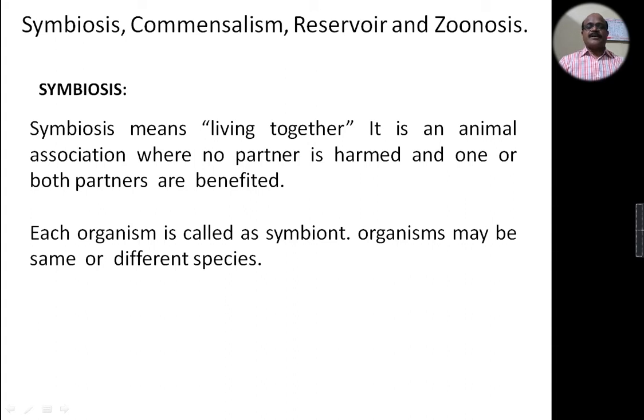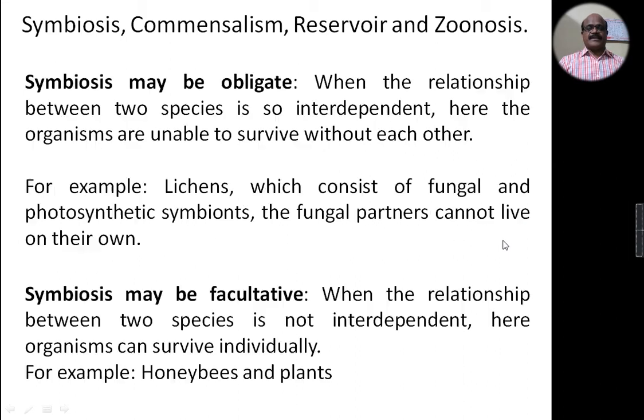In this type of association, each organism is called a symbiont. Organisms may be of the same or different species.